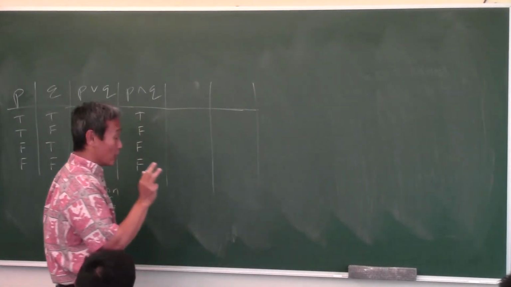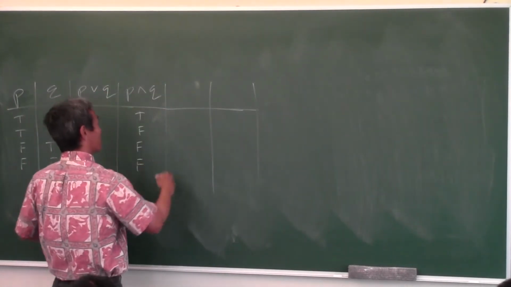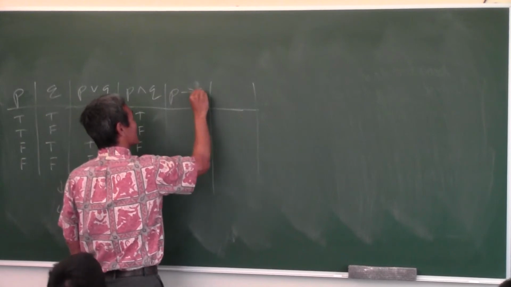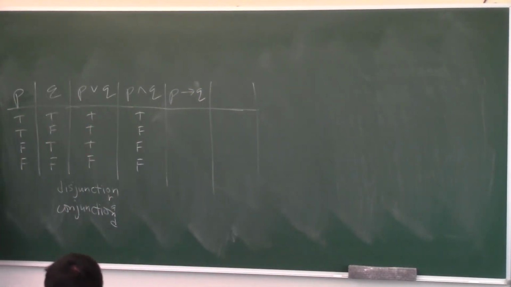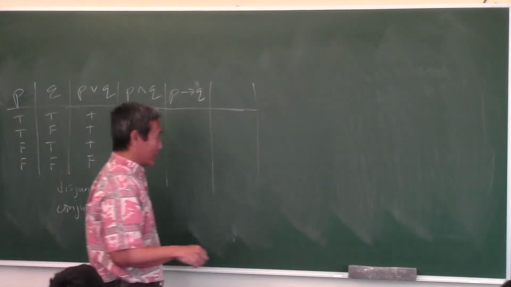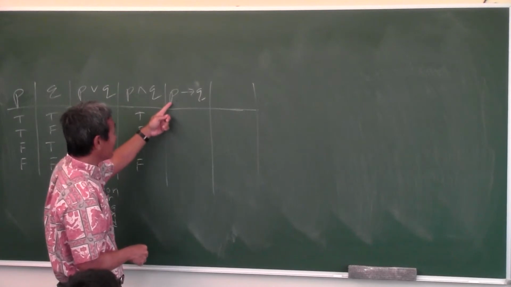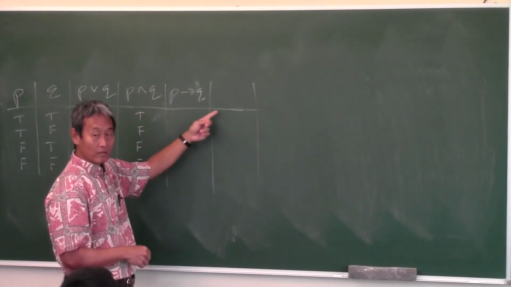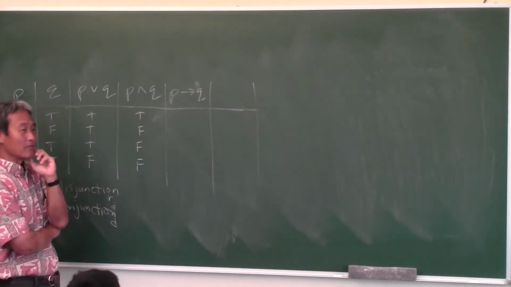Now we only have to learn 2 more truth tables today, and then we're going to derive all the other ones just from these basic ones. The first one is called the conditional statement. Look at your notes, there are lots of ways of saying this. The most common way is if P, then Q. Now, where have you heard conditional statements before?